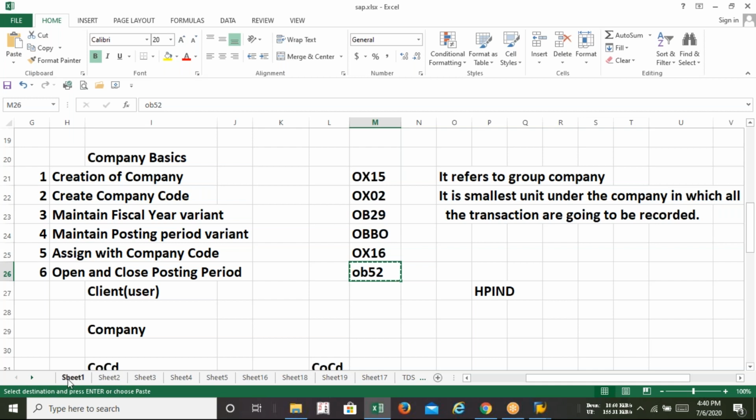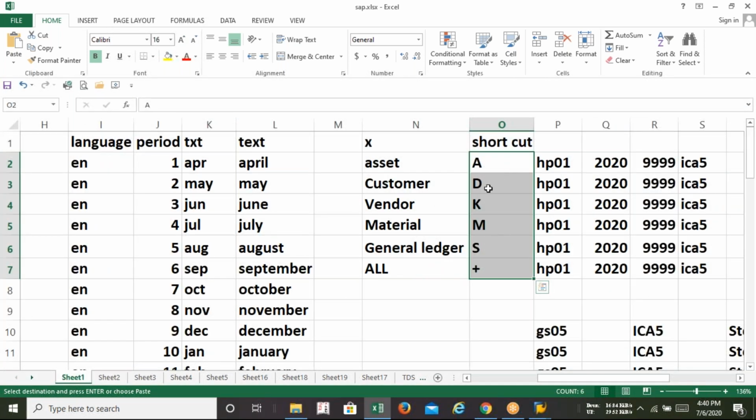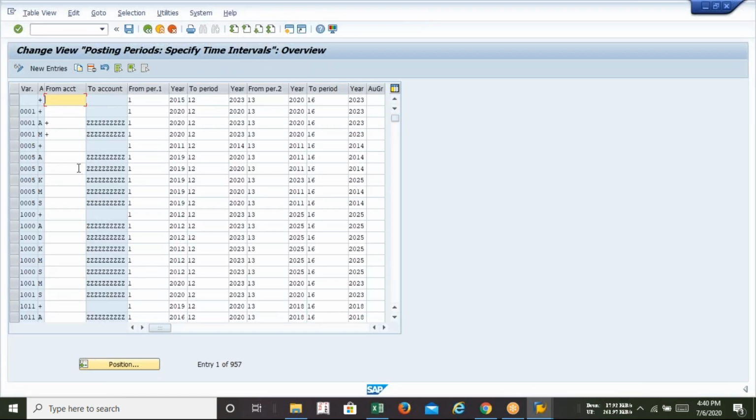Total 6, I guess. Yes, 6. If you want to maintain in a standard manner for your fiscal year variant, you have to define all these 6: A, D, K, M, S plus. Here you can see 005, 1, 2, 3, 4, 5, 6. They have maintained 6 also.